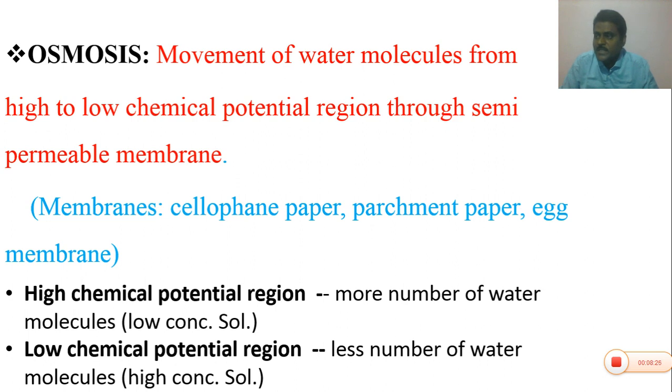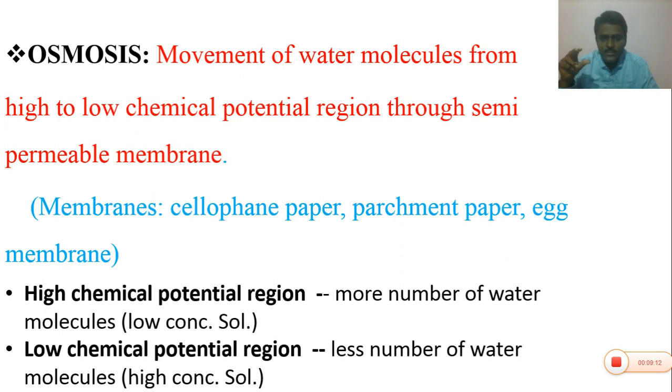What is a high chemical potential region? The high chemical potential region contains more water molecules, and it is a low concentrated solution. Suppose you take a 5% salt solution, then 5 to 10 water molecules are consumed for dissolving the salt particles. If you take a 30% salt solution, then 30 to 50 water molecules are used for dissolving the salts.